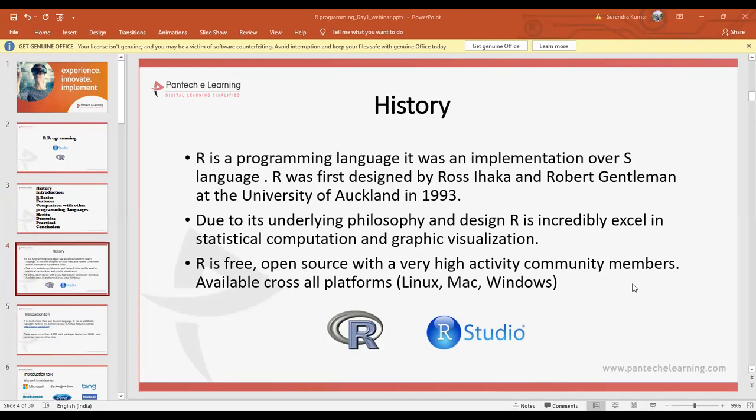Due to its underlying philosophy and design, R excels in statistical computation. It has been developing very rapidly in the areas of statistical computation and visualization of graphical data. R is free, open source software with a very active community, available across platforms like Linux, Mac operating system, and Windows.